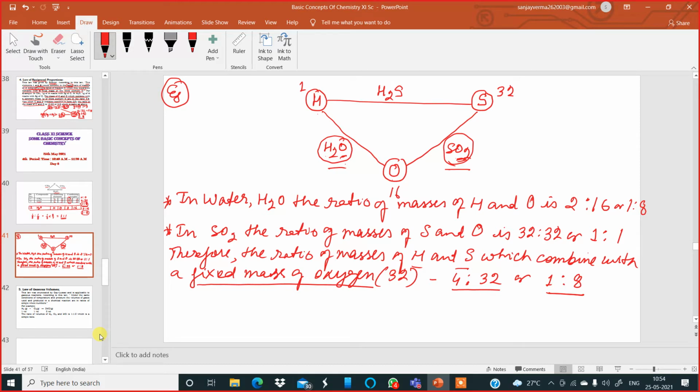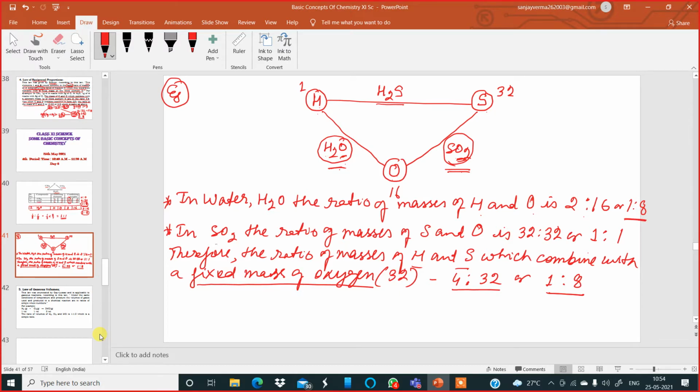Yes, sir. So can you repeat? I'm repeating once more. Let's go from the beginning. I hope you got this triangle. There are three elements: hydrogen, sulfur, oxygen combining with each other to form compounds hydrogen sulfide, water, and sulfur dioxide. First, I'm taking water and sulfur dioxide. In water, H2O, the ratio of masses of hydrogen and oxygen is 2 is to 16 or 1 is to 8. Is that clear?